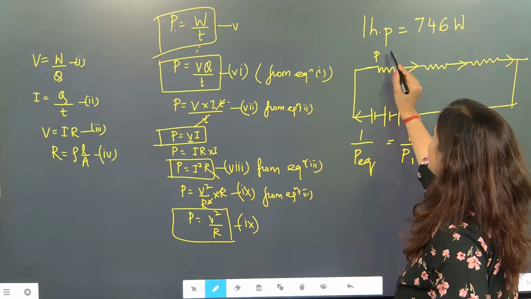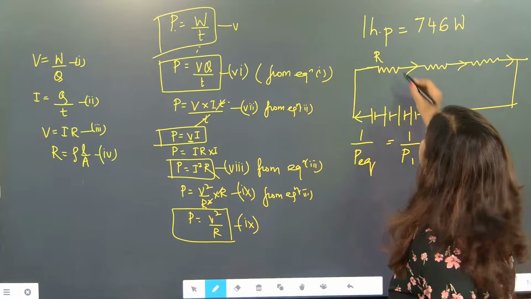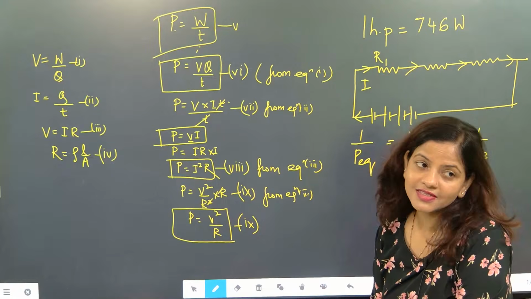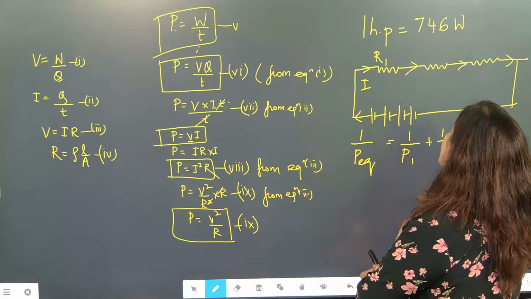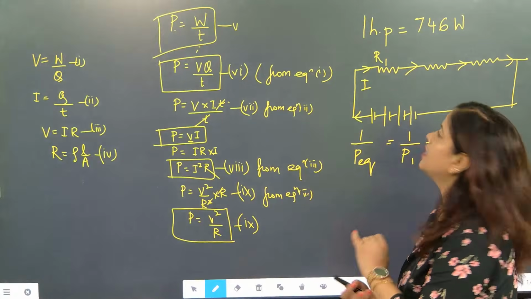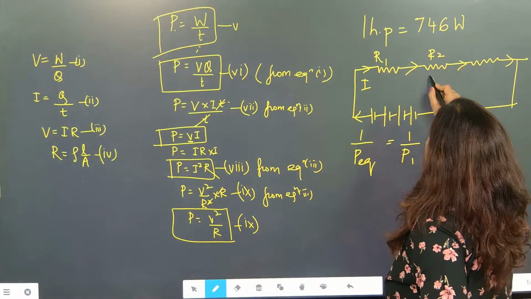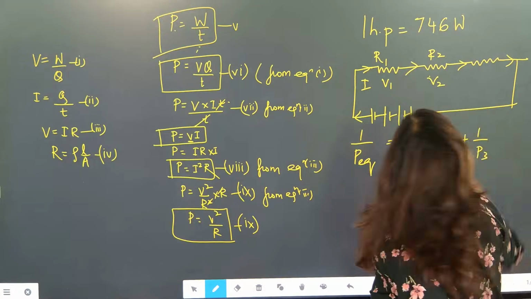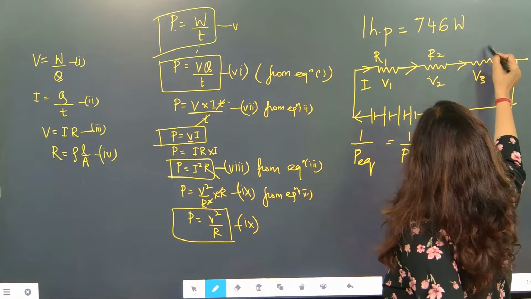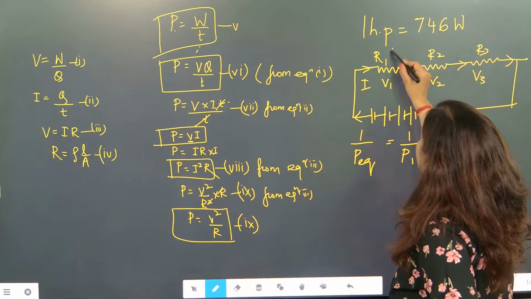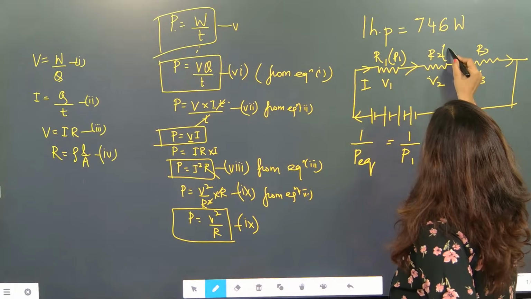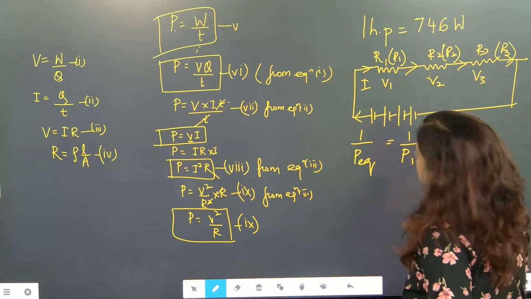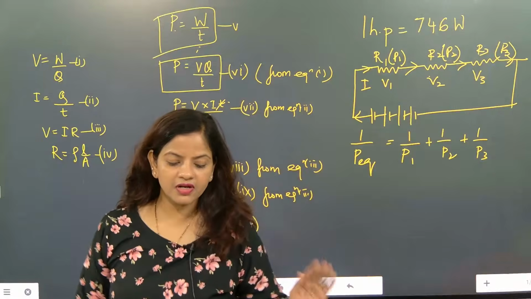So this is resistance R1. When the resistance is R1, the same current will be flowing. Current remains the same. And here this will be R2, here it will be V1, V2, V3, and this is R3. So definitely its power will be P1, P2, and P3. Done? So resistance is different, power is different.